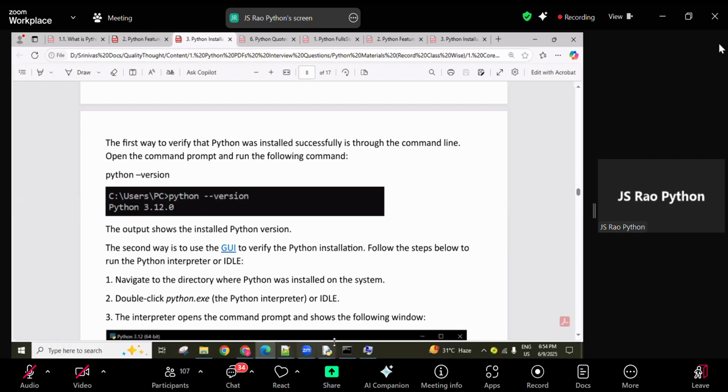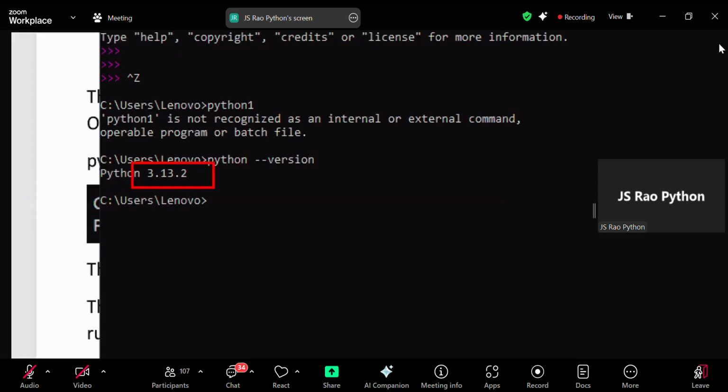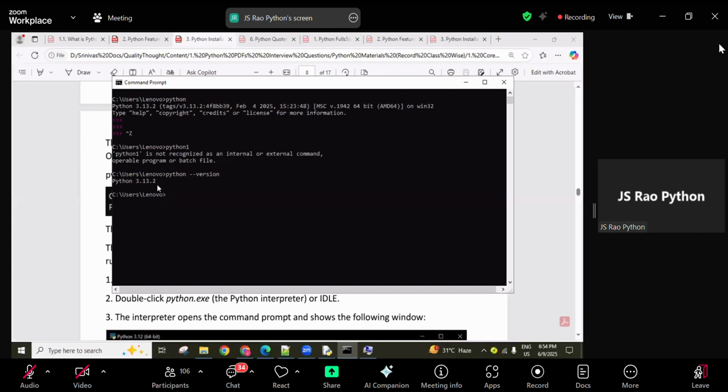For your senior batch I installed 3.13.2, but right now the patch version is 3.13.4. You can download and install the latest version, no worries.